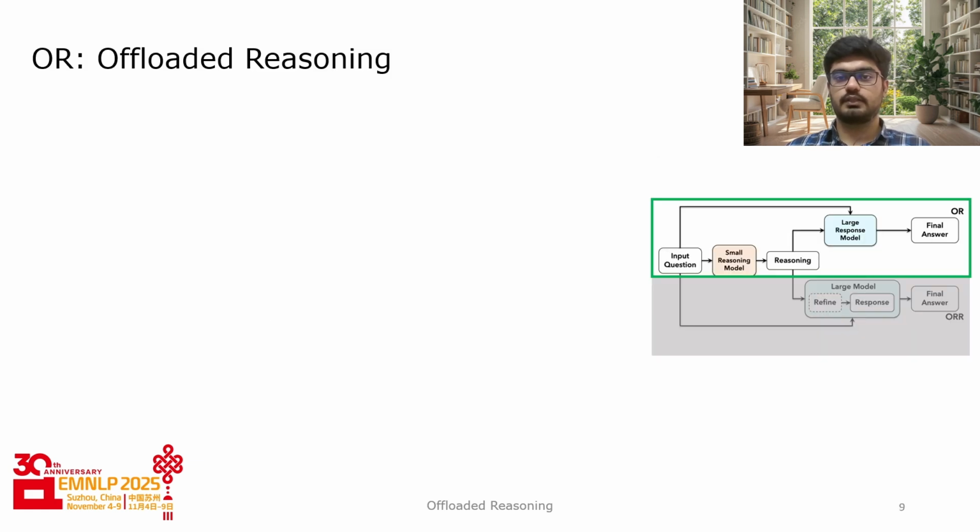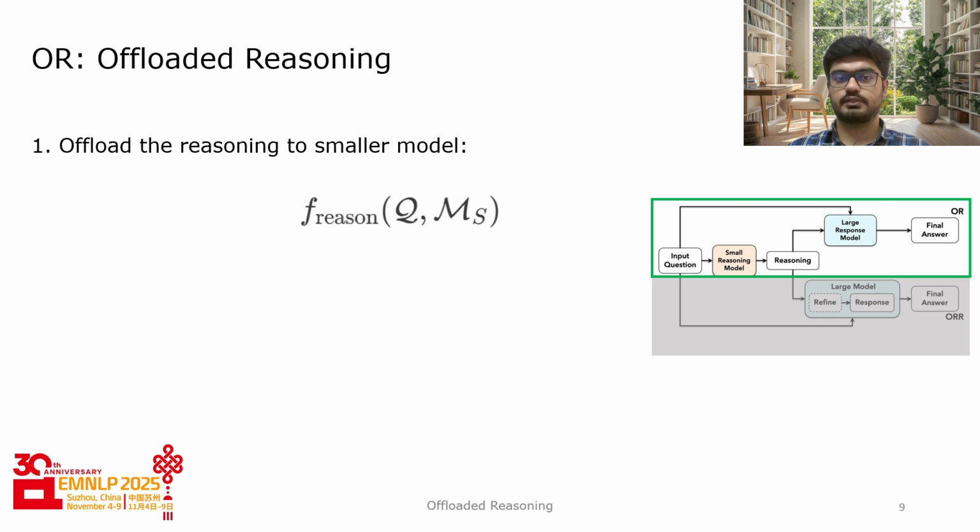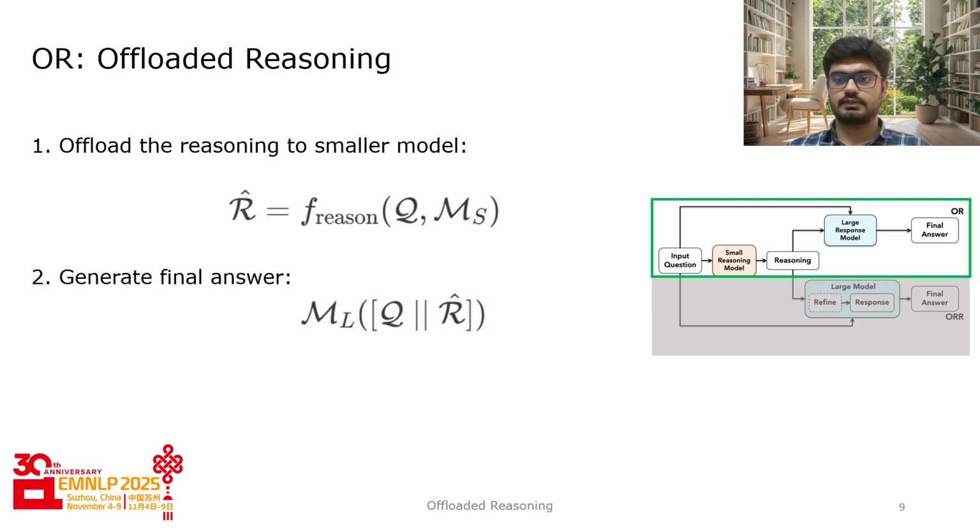Moving on to OR, the reasoning component, that is f_reason, is offloaded to a smaller model MS, which generates an offloaded reasoning trace R hat. This offloaded reasoning trace is then fed back to the large model as a starting point for generating the final answer. This process enables the large model to focus solely on the synthesis of the final answer while delegating the expensive reasoning task to a smaller, less expensive model. This ultimately leads to significant reductions in the inference cost.